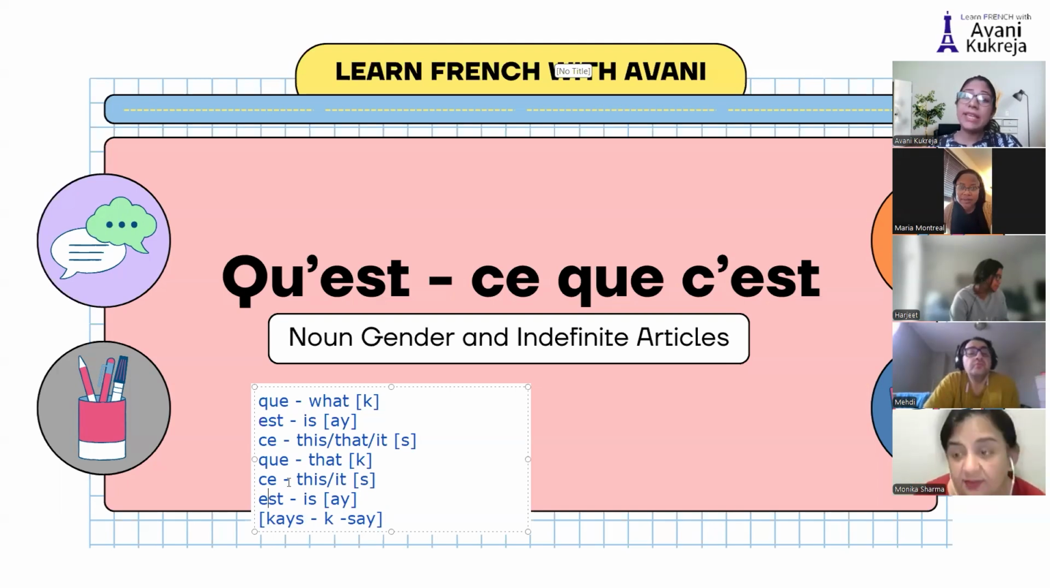Please repeat. Qu'est-ce que c'est? Not K. I'm not saying K. Qu'est-ce que c'est? Correct. Understood, everyone? So this is how we get started. This is how you pronounce the question. Now let's move on.